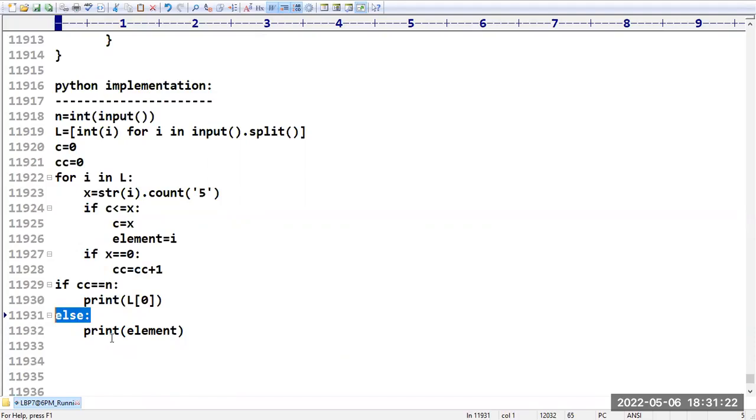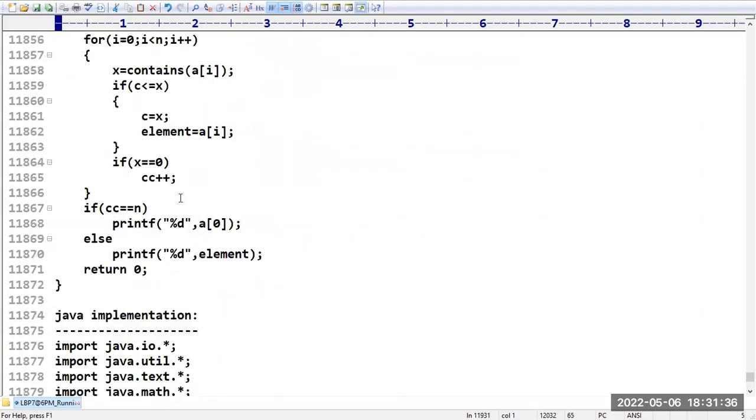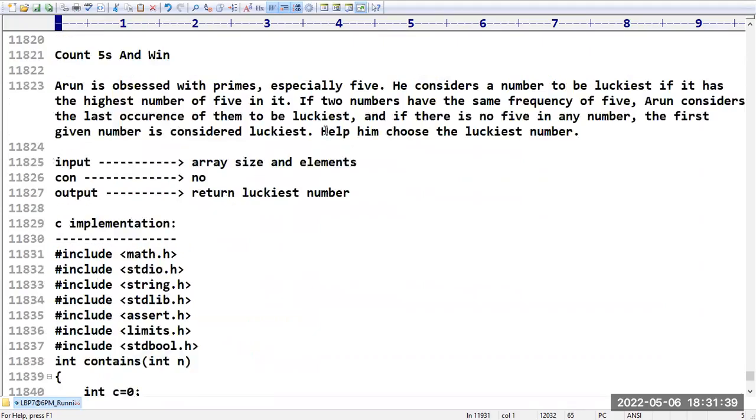Sir, in the question they have asked, okay, if no element is having it, then we have to print the first element. Like that they have asked in the question. You can see here. Okay. And if there is no 5 in any number, then the first given number is considered as luckiest. Clear?